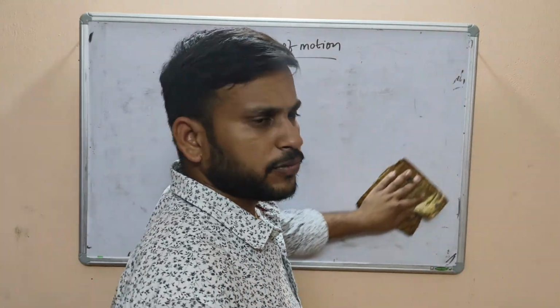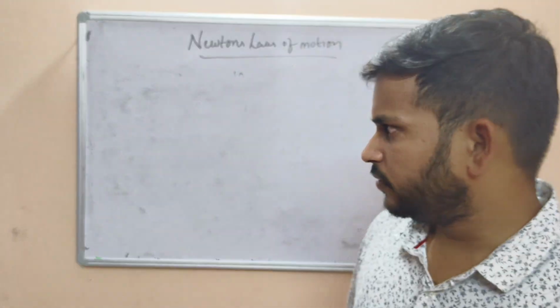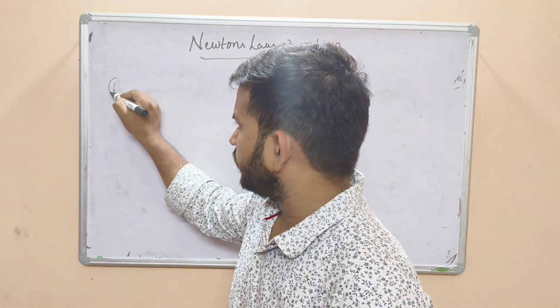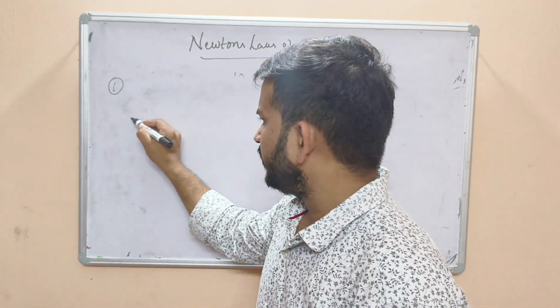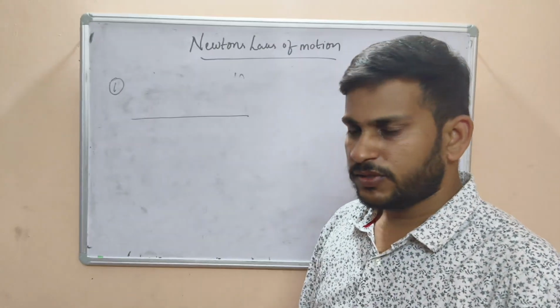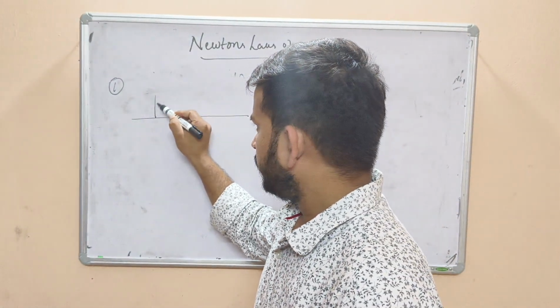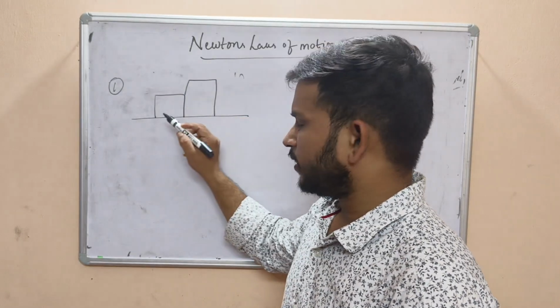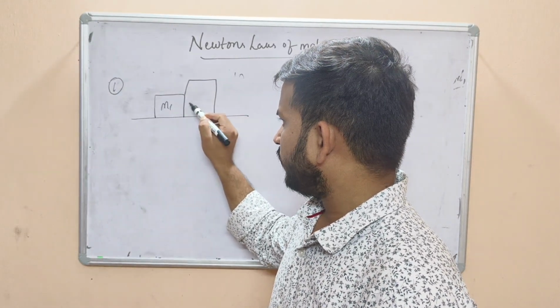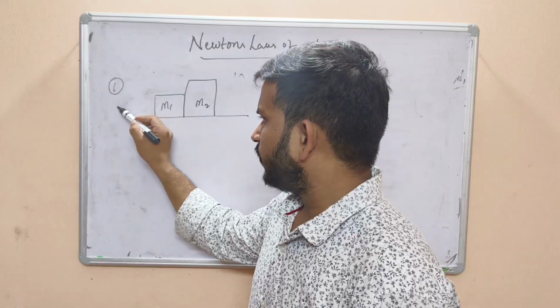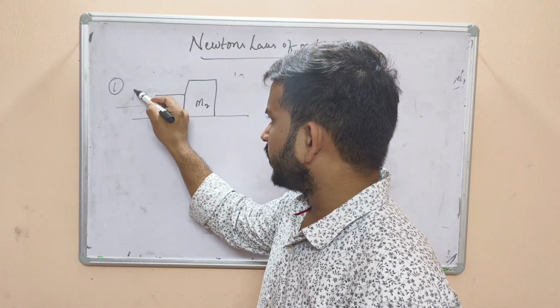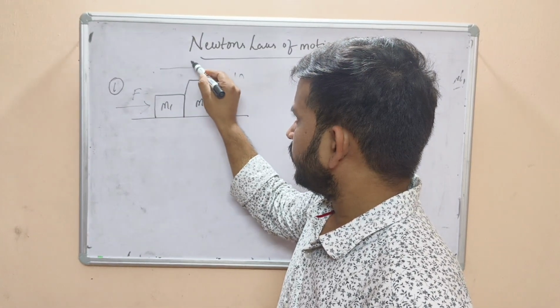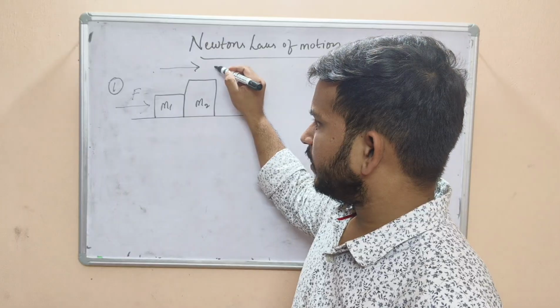We will do a few examples on this particular topic. First example: there is a smooth surface with two blocks, masses m1 and m2. A force is applied in this direction, so there is an acceleration.